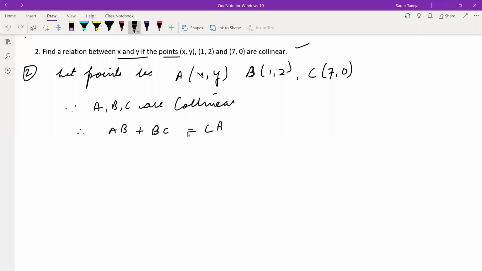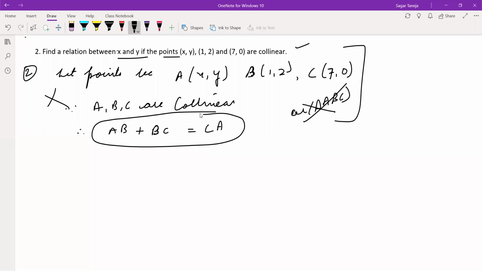Okay. This question I would recommend doing by the area of triangle formula, but that is not in the syllabus, so I don't think this question can come. This question has been asked and it is based on area of triangle ABC, because if you do it like this, it will be very lengthy and clumsy.